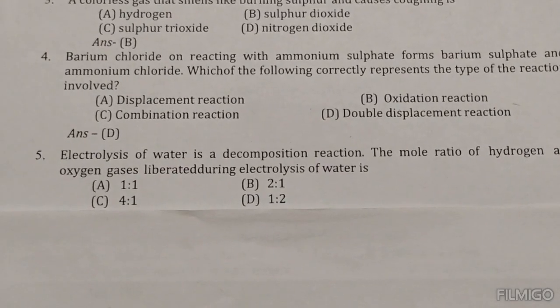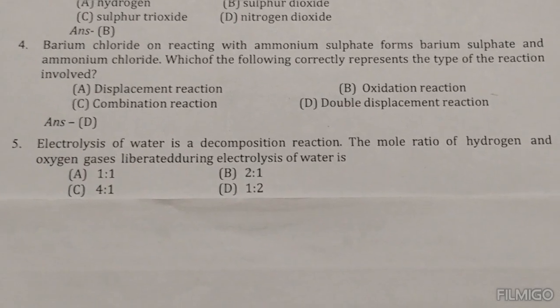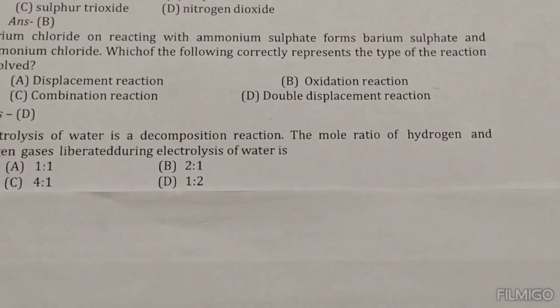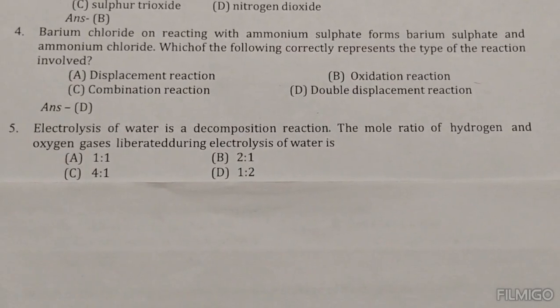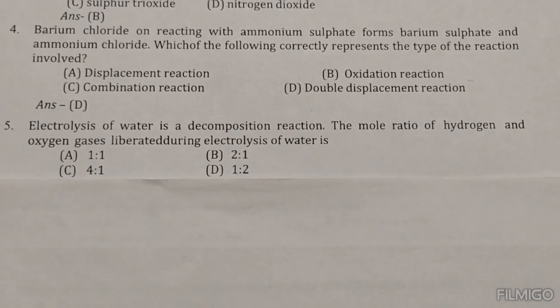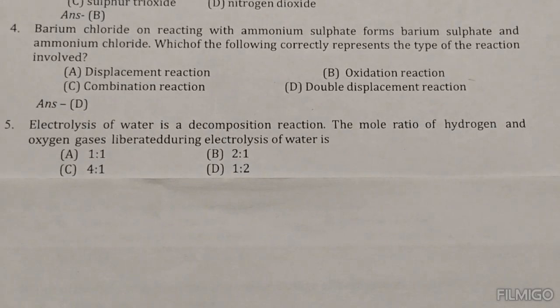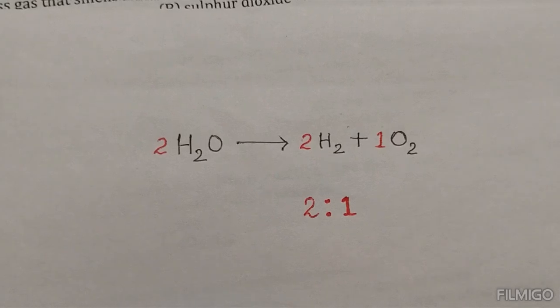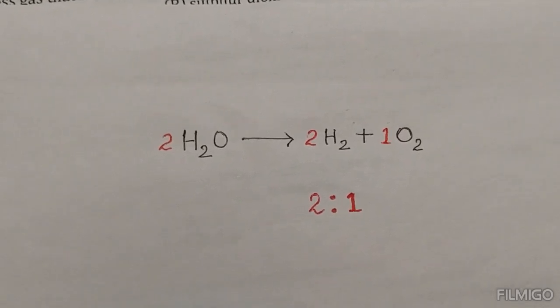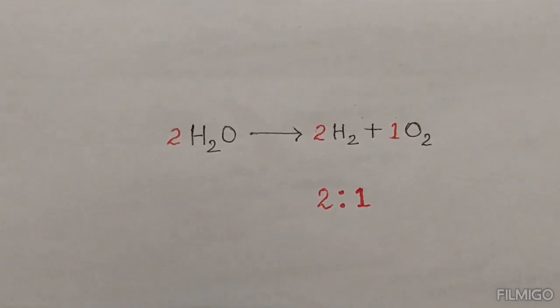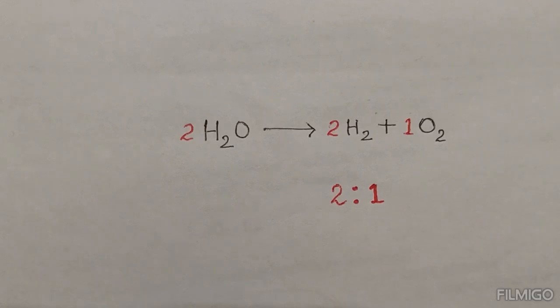Electrolysis of water is a decomposition reaction. The mole ratio of hydrogen and oxygen gases liberated during electrolysis of water is... An electric current breaks down the water molecules into hydrogen and oxygen gases.